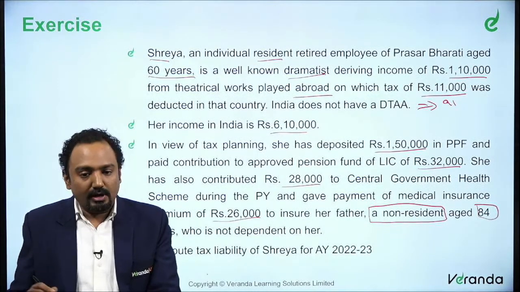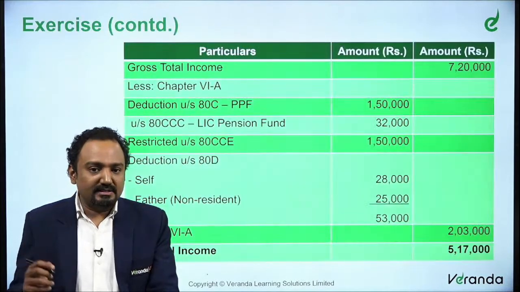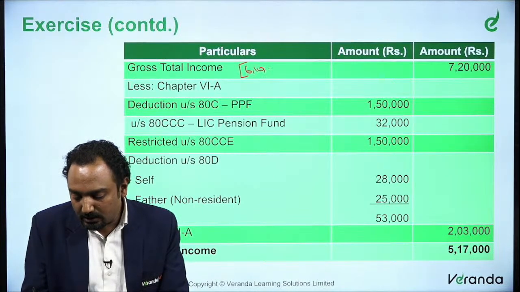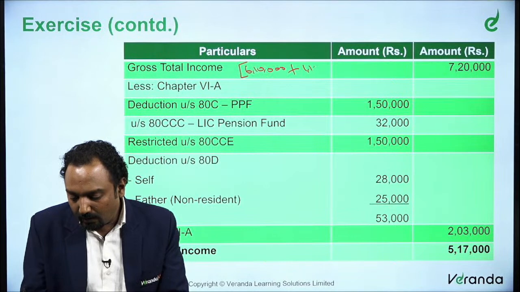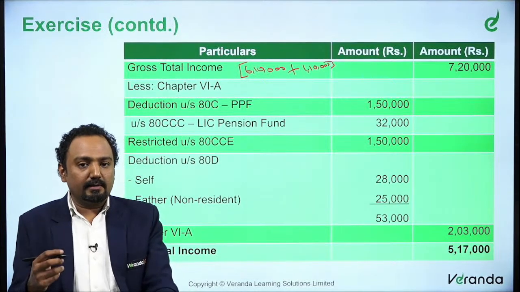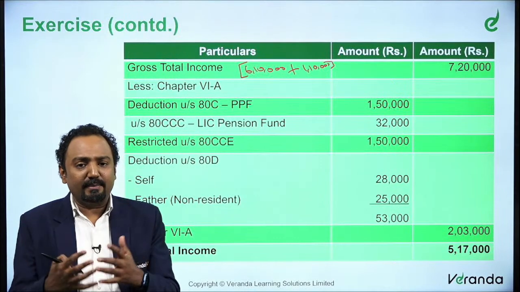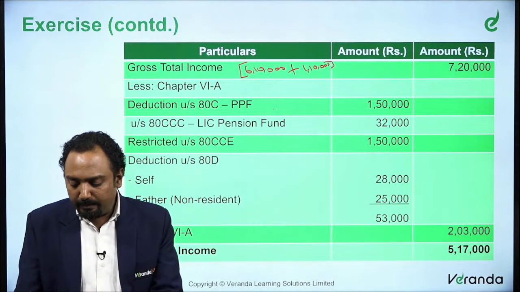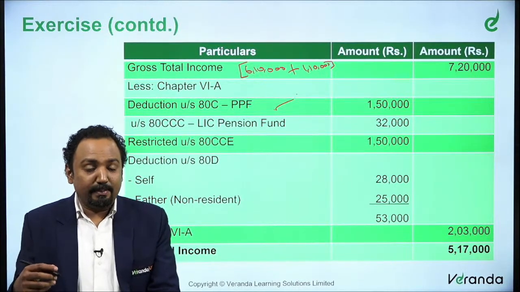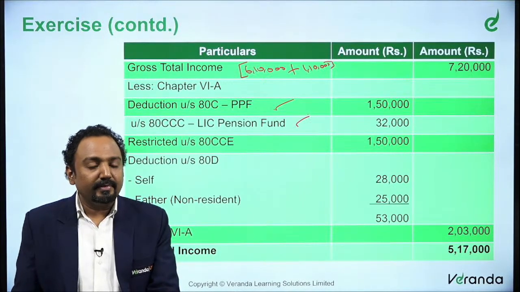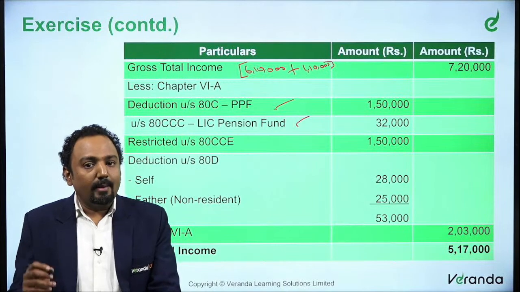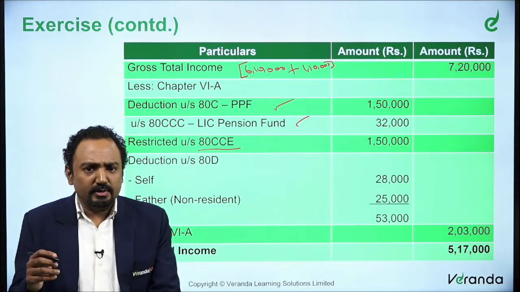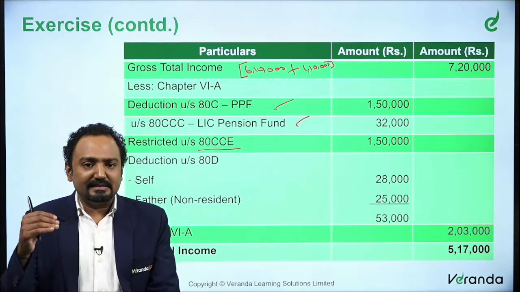Now what happens? We need to compute the tax liability of Shreya. So we'll just see the gross total income is 7,20,000. We said it is 6,10,000 of Indian income plus 1,10,000 of the foreign income, the one she received for being a dramatist. So this 7,20,000 is your gross total income. What are the Chapter 6A deductions? PPF is eligible for 1.5 lakhs. LIC pension fund is also eligible under 80CCC. So put together 1.82, but 80CCE says it is maximum up to only 1.5 lakhs. The only situation where another 50,000 could be claimed is 80CCD.